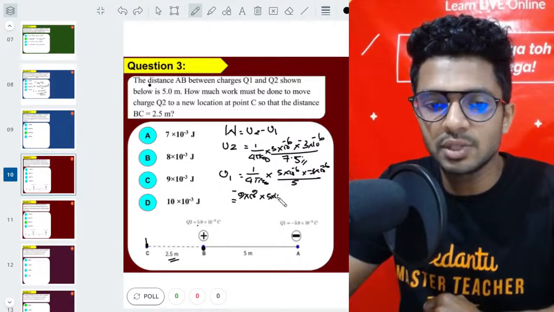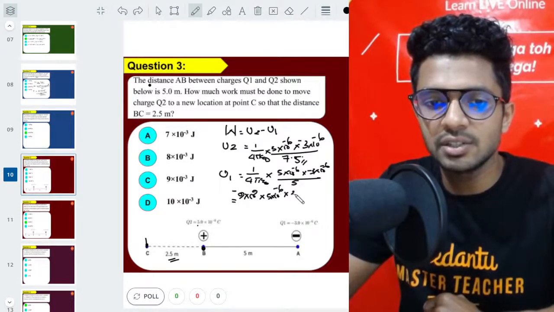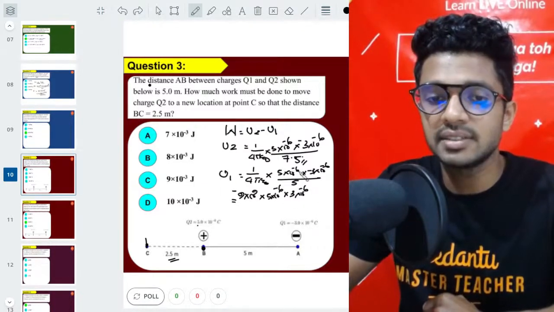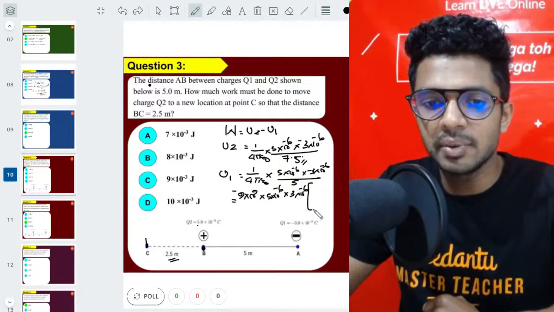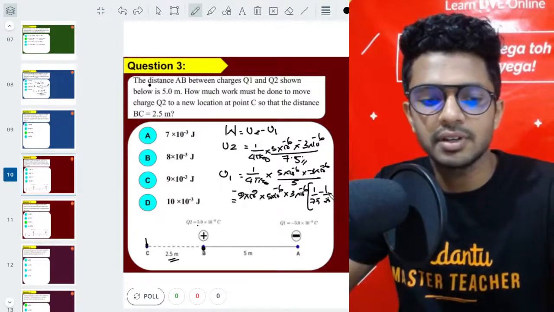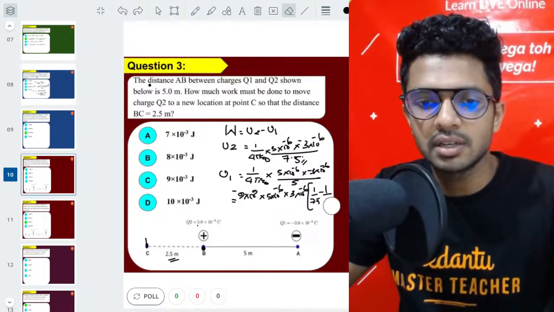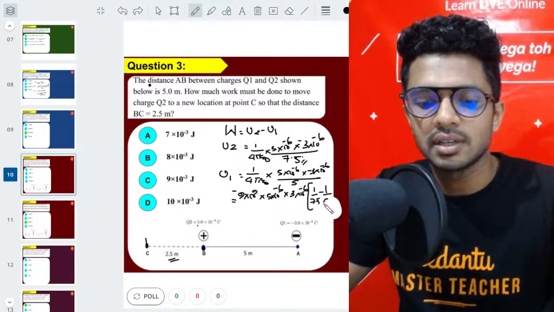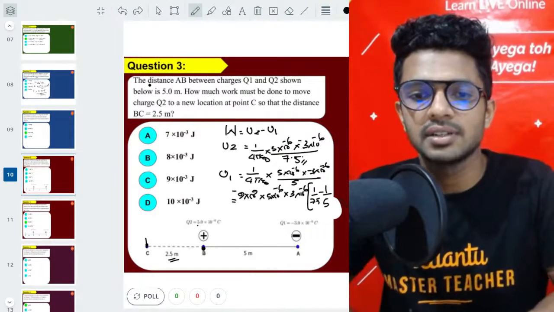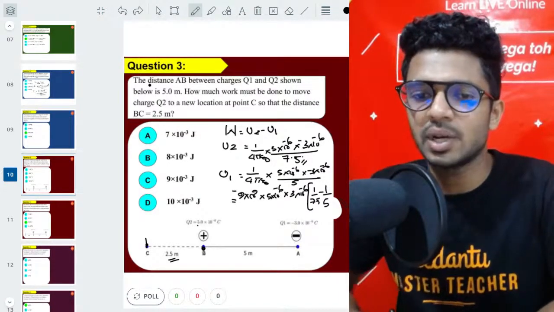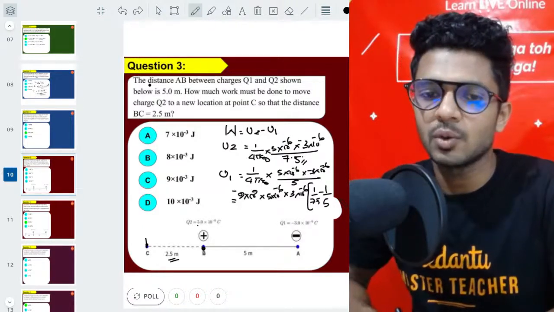So 5 into 10 power minus 6 into 3 into 10 power minus 6 are all common. In the bracket you have 1 by 7.5 minus 1 by 5. Is it clear?